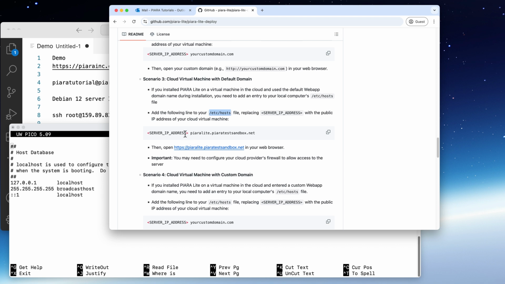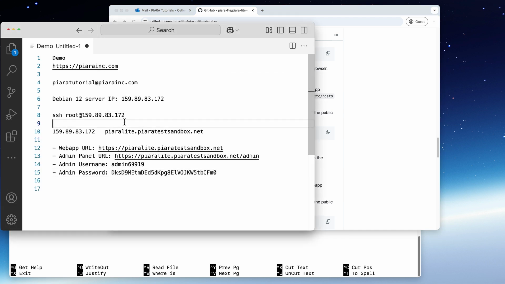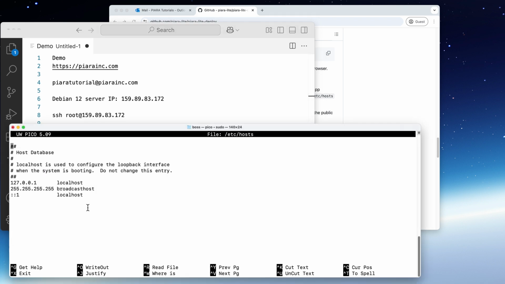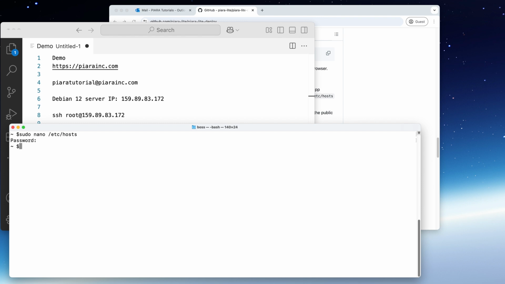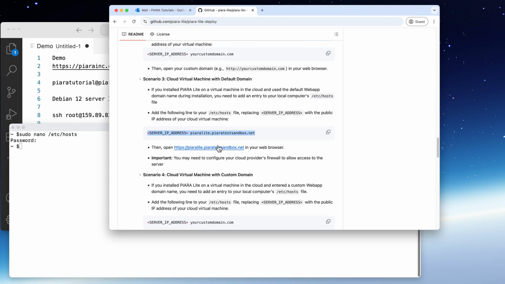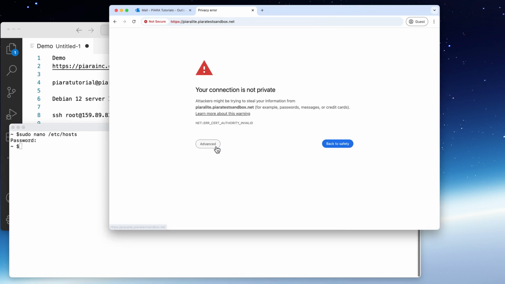Okay, I'm gonna need to add this line at the end. So IP of the server plus the domain. I have it ready right here. And we are ready to visit PIARA.